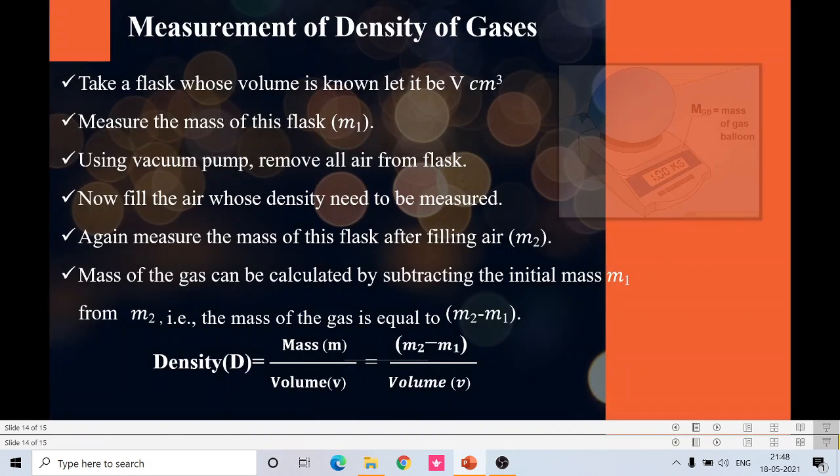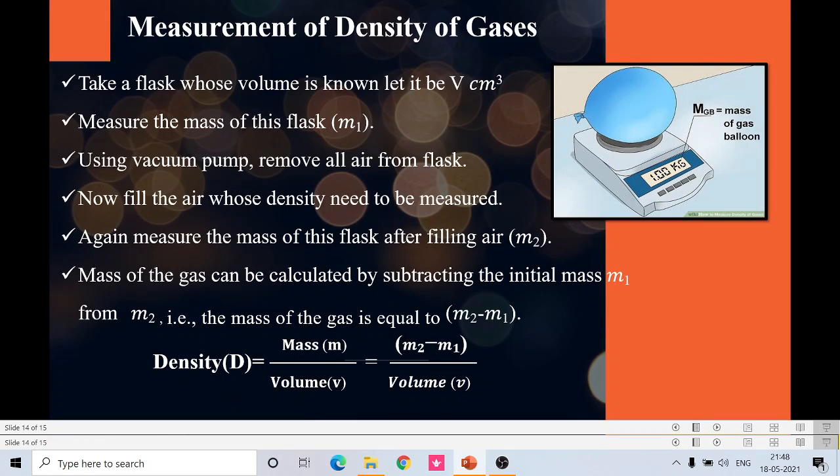Okay. So measurement of density of gases. Take a flask whose volume is known, let it be V centimeter cube. The next step is we are going to measure the mass of this flask, M1. Using a vacuum pump, we will remove all the air from the flask. Then once again we will fill the air whose density is needed to be measured.